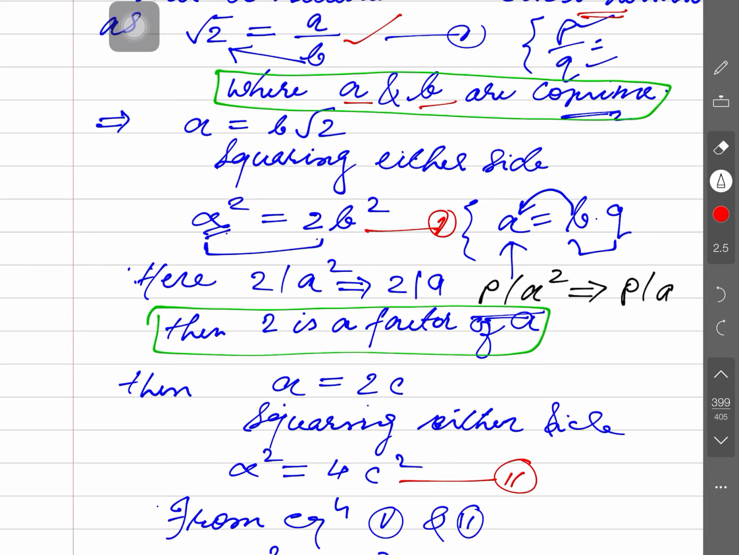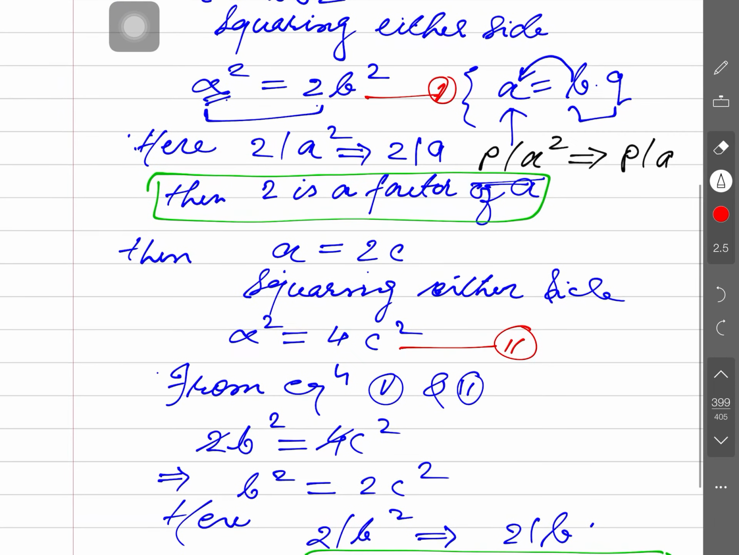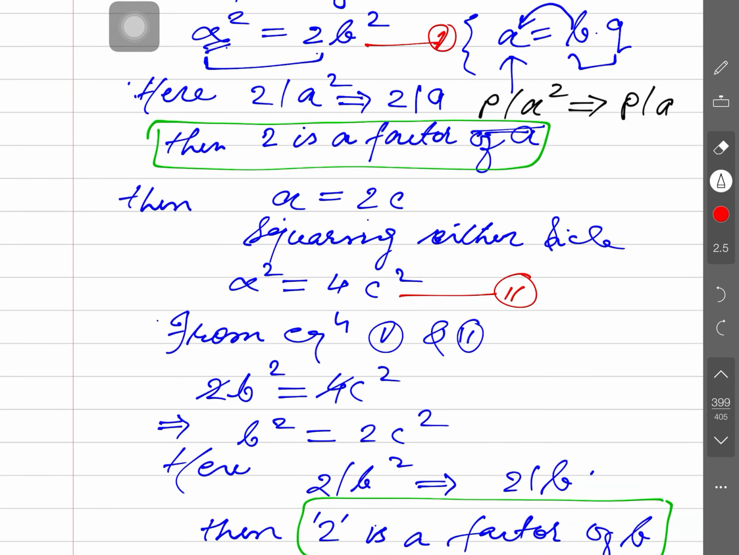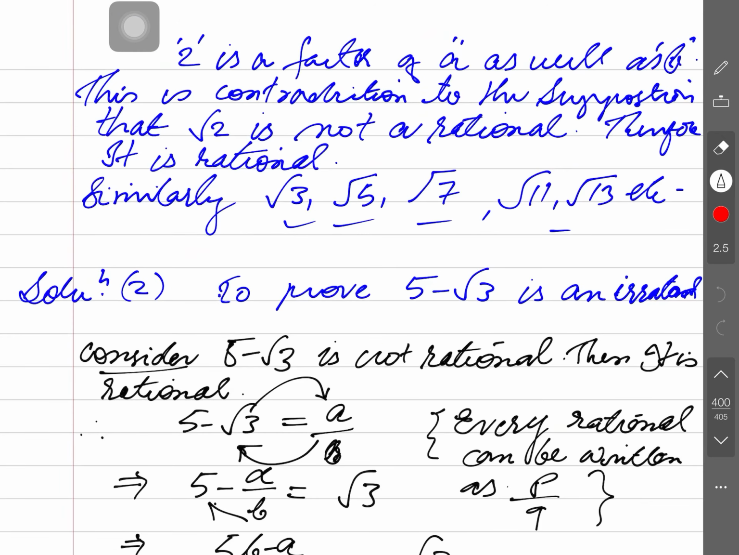But the thing which was not mathematical was your assumption. So a contradictory situation is occurring here: we first suppose they are co-prime, but later we prove that they are not co-prime. This is due to our supposition. So we can say, 2 is a factor of a as well as b. This is a contradiction to the supposition that root 2 is not irrational. If it is not irrational, then it is rational. You well understood this?